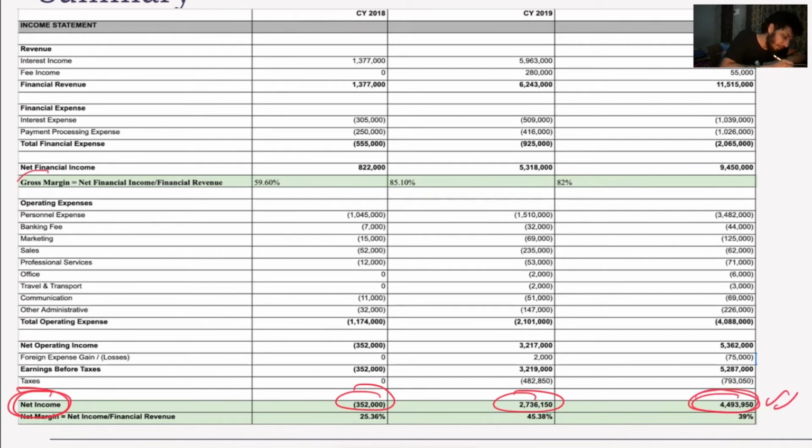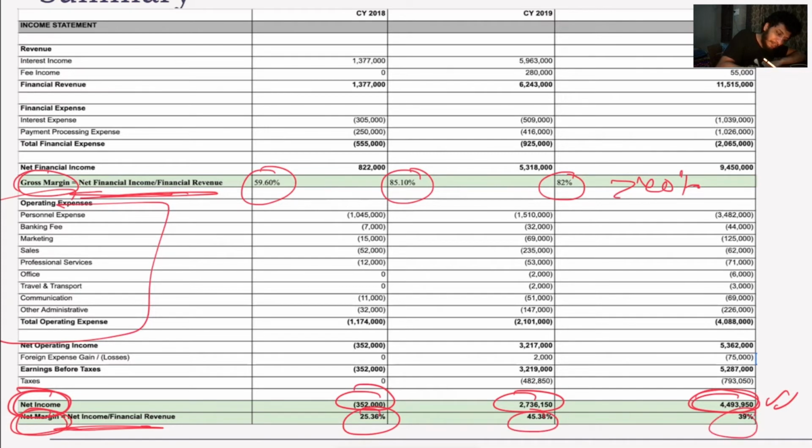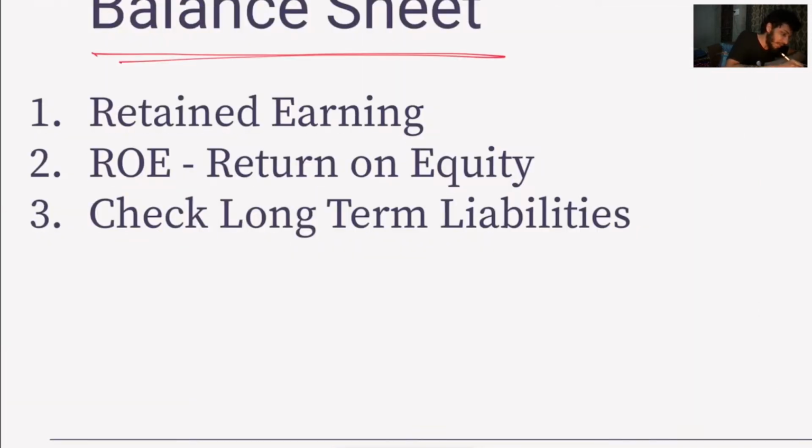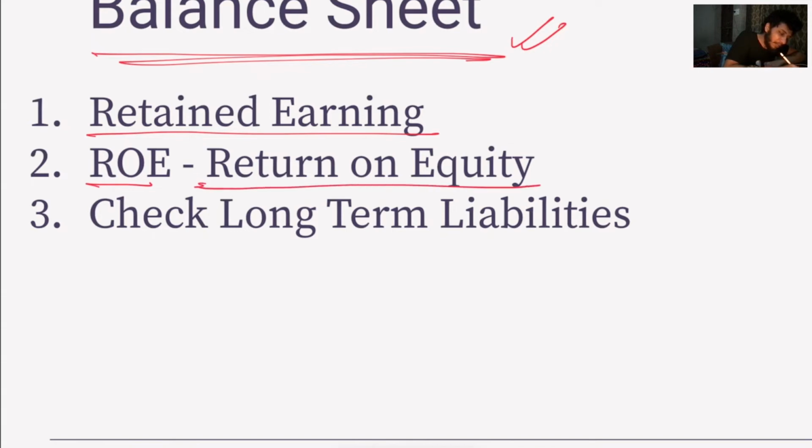We look at the gross margin and we check whether the gross margin is greater than 40% or not. Then we look at the net margin, which also accounts for the operating cost expenses, and we look whether this is greater than 20 or not. Also, we can compare this with another company X, and we can say whether this company is better or company X is better. Cool. Let's now go to the balance sheet. What do I look at in the balance sheet? Again, three metrics: retained earnings, ROE, sorry, return on equity, and check long-term liabilities.